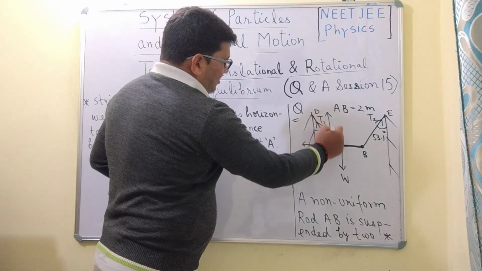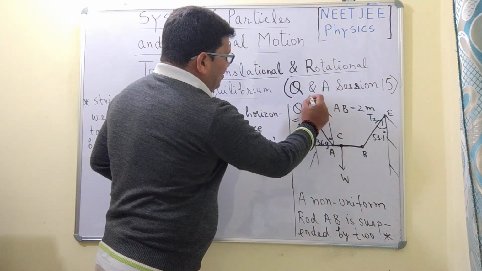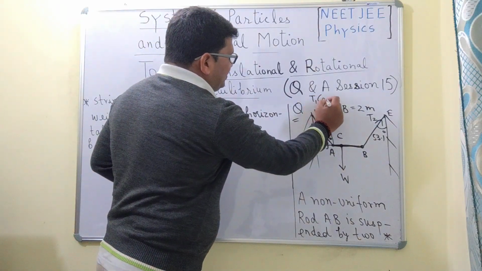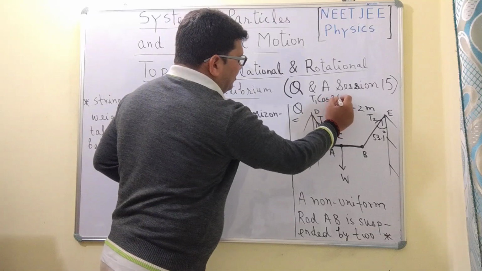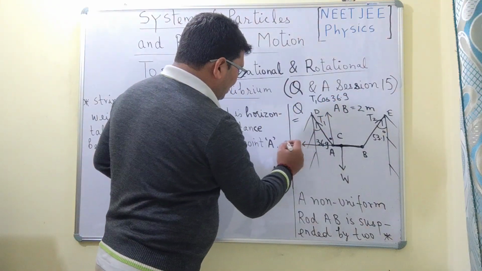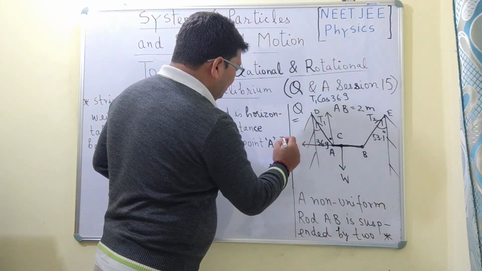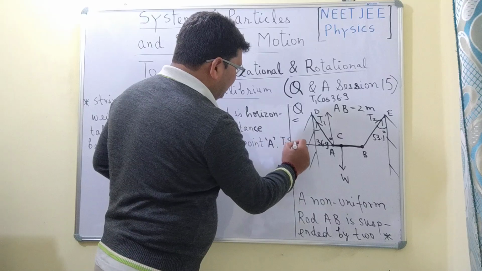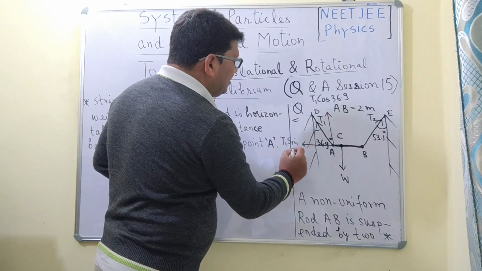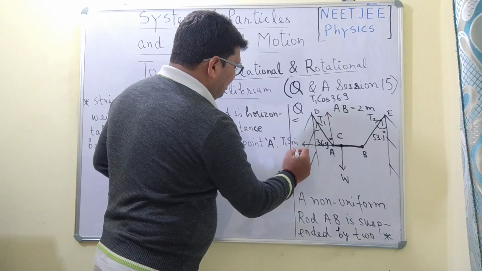So this vertical component will be equal to T1 cos 36.9, and this horizontal component will be equal to T1 sin 36.9.